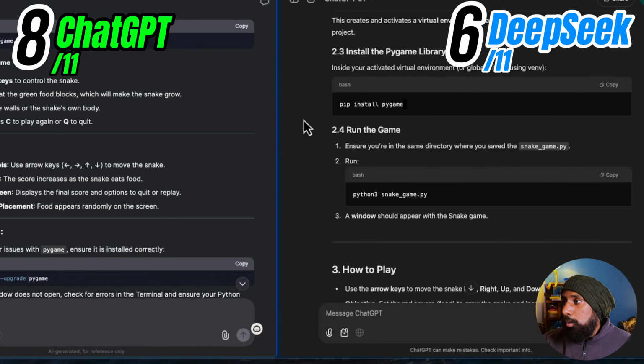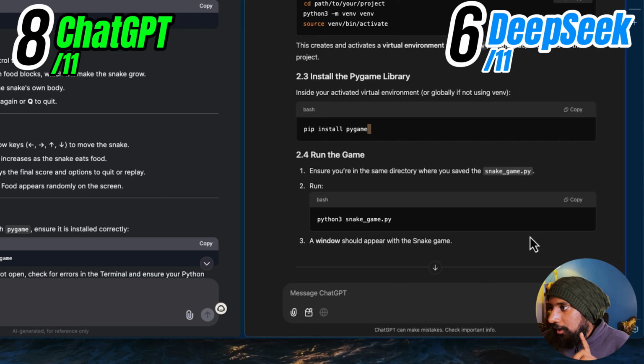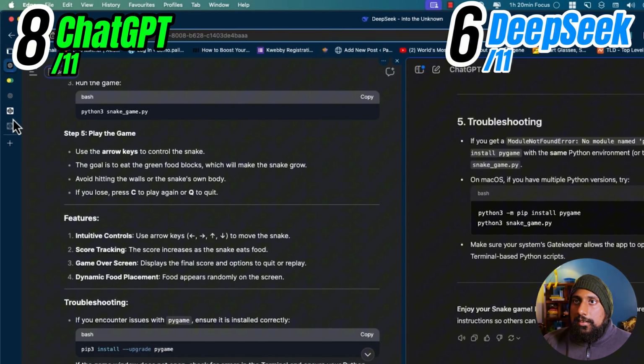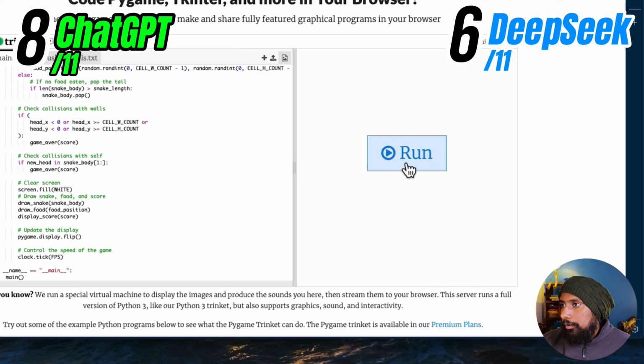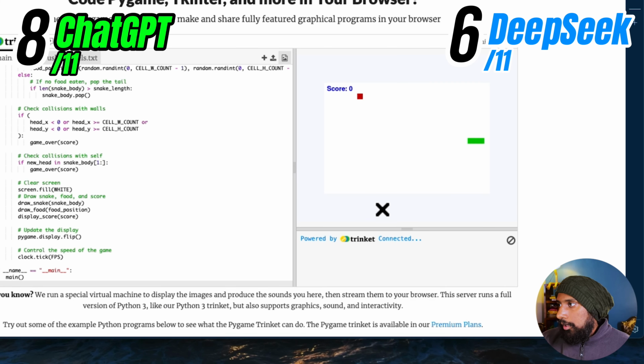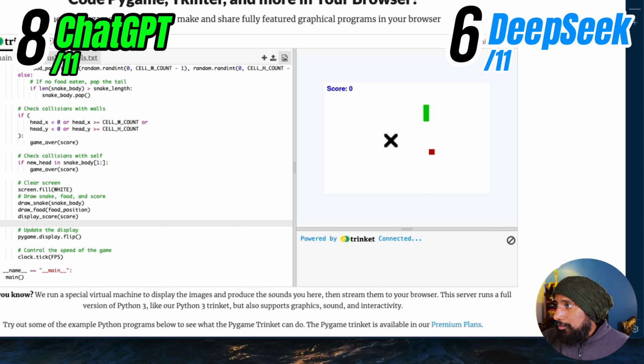And let's test what ChatGPT has for us. Okay, so this only requires Pygame, right? And nothing else. Yes, nothing else. So let's test this out with the help of the Trinket compiler, pasting this and clicking on run. So it started, connect to server. Okay, game over. So it's disconnected. Okay, let me run it again. Okay, so it's so hard. Okay, score 1. Okay, so game over.